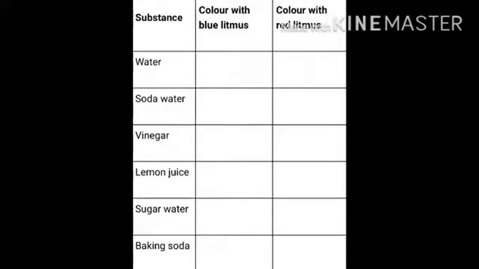Classwork, according to today's video, you have to write this in your classwork copy. Make a table. You have to write substance, color with blue litmus paper, color with red litmus paper, for water, soda water, vinegar, lemon juice, salt water, baking soda. Like, water is neutral, so there is no color change in blue litmus paper and no color change in red litmus paper. Soda water is basically acidic, so you have to check what is the color change with acid and write and complete this.